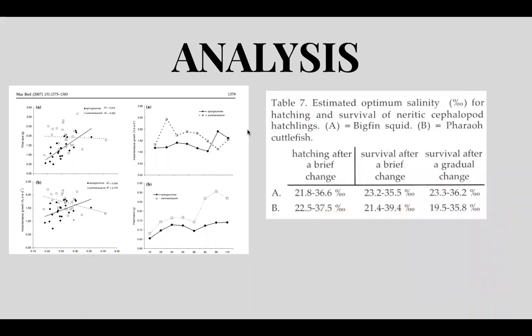In the graph on the left, it shows the relationship between the changes in temperature, as in winter and summer, and the survivability rate of octopi. As shown in the graph, the solid line, which is the summer months, has a lower survival rate, which is on the right side, and a higher instantaneous growth rate, which is on the left. The graph on the right shows the survivability rate of the hatchlings with the changes of salinity in the water.